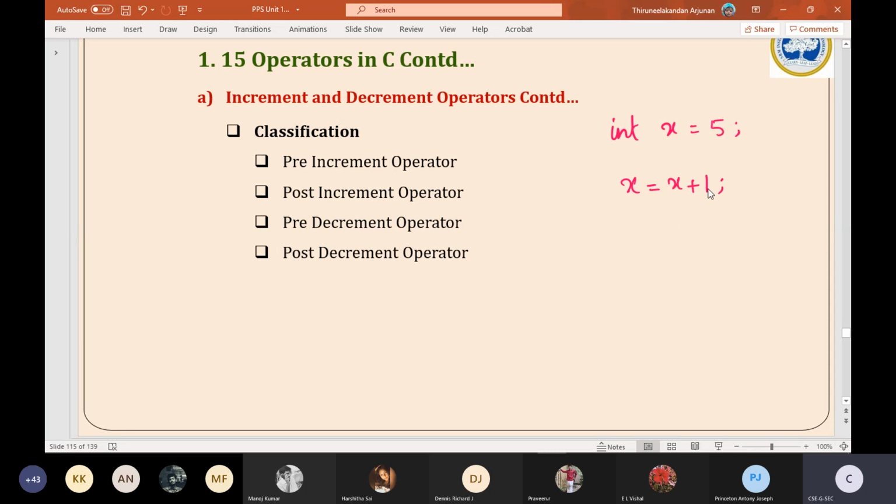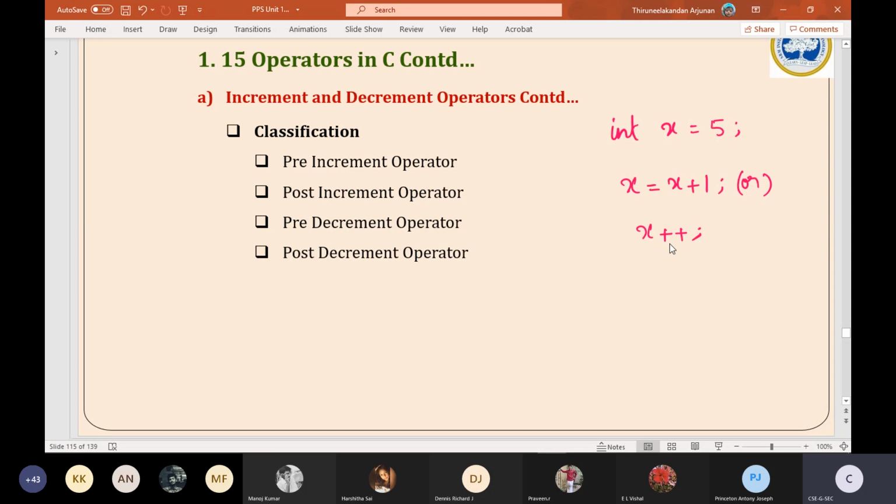Simply I can write like this, or otherwise this can very shortly be written as simply x plus plus, writing plus two times, and then a semicolon. That's all. The meaning of this x plus plus is the same: x is added with 1.